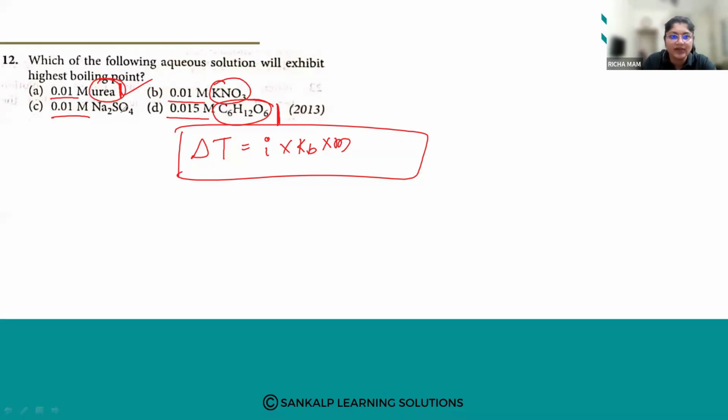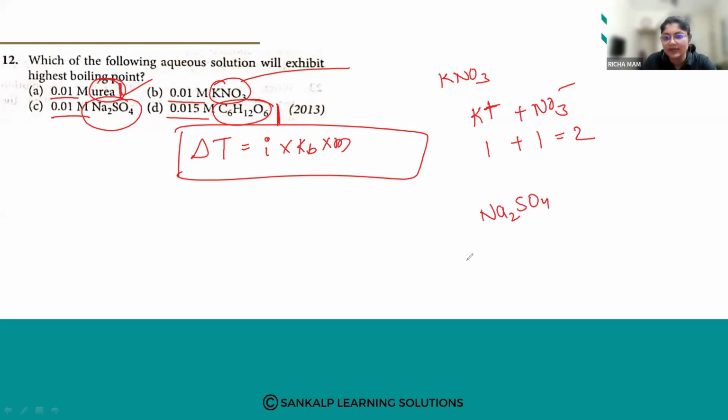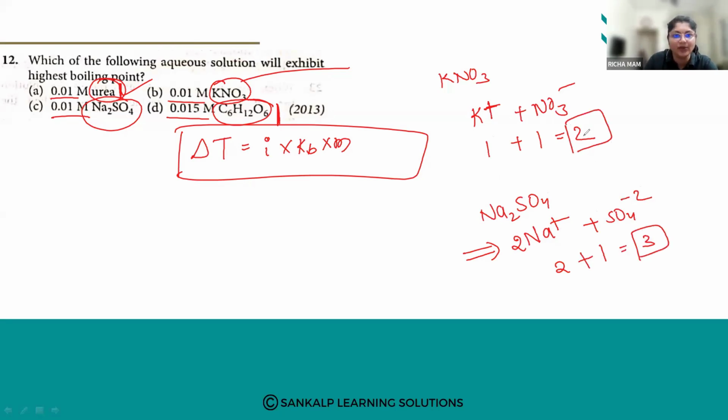KNO3, when it splits, will split into K plus and NO3 minus, so the number of ions released will be 1 and 1, so it will be 2. And Na2SO4, how much will this be? Na is plus, so there are 2 Na, so it is 2 Na plus and SO4 minus 2. So 2 Na plus 1, it will be 3. So the number of ions will be 3.